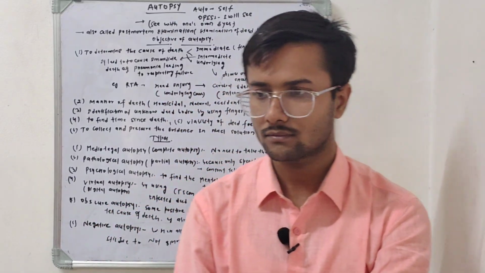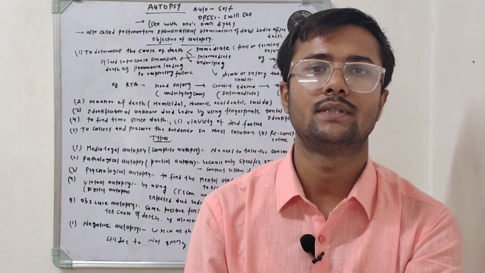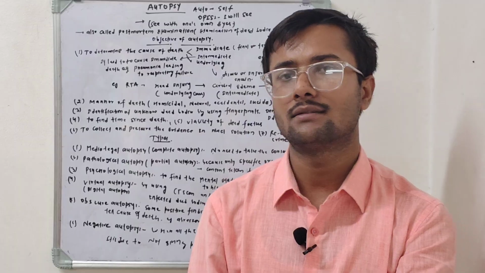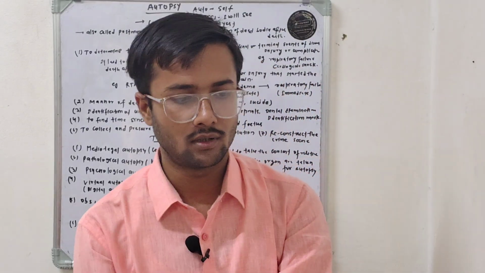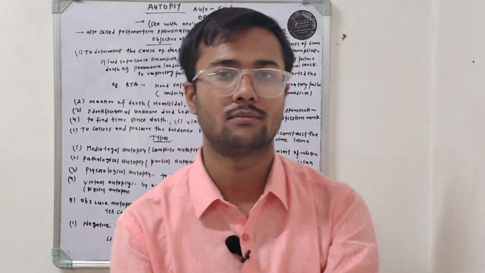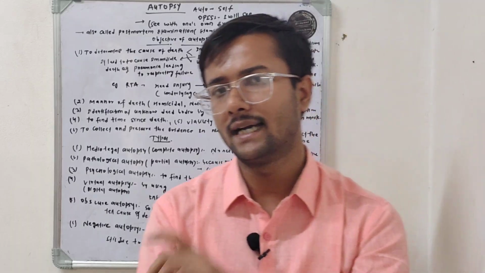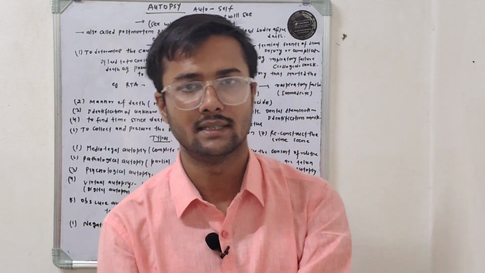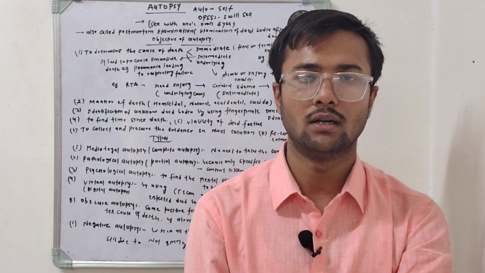So after the discussion of two main types of autopsy, one is the medico-legal autopsy and another is the pathological autopsy, there are some more types of autopsy. One is the psychological autopsy. In a psychological autopsy, we try to find the mental status of a dead person by asking questions of their relatives or neighbors. So this is the psychological autopsy.